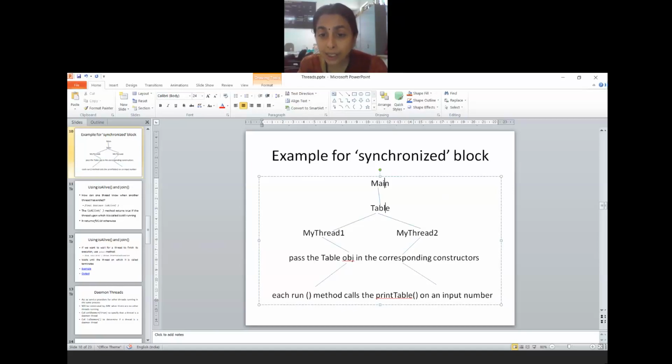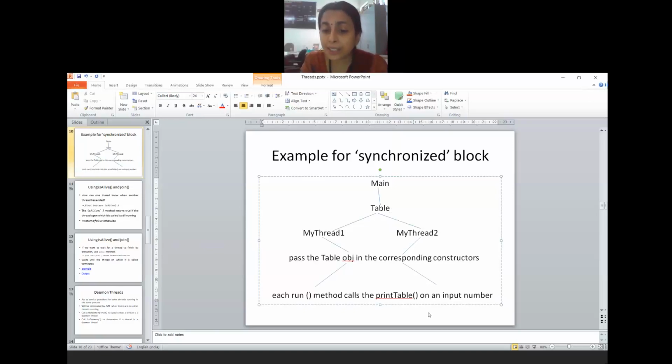This is the problem statement given over here. There is a main class. There is a creation of table object. Also, there are two threads, thread 1 and thread 2, using the table object, passing the object of the table object. Okay, this line you just leave it. Thread 1 and thread 2 have access to the table object. How? We will see that. Using the table object, it calls the method contained in table.